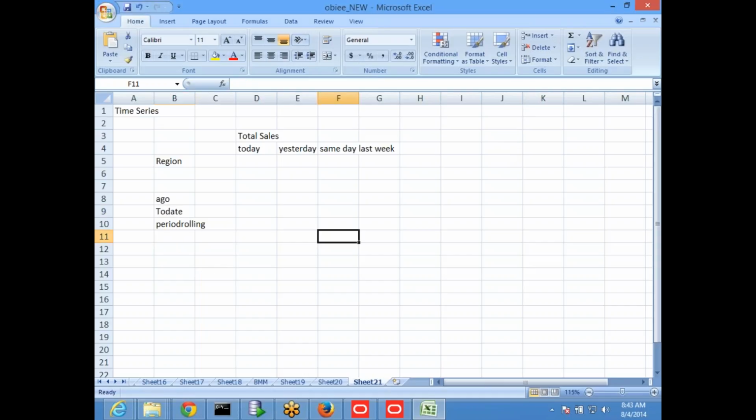Ago always calculates the previous. You tell it yesterday, or last week same day, or last year, or previous quarter, or anything, and it will always go back. To date will calculate accumulative or cumulative. So an easy way to understand: ago means always previous. To date means always cumulative.